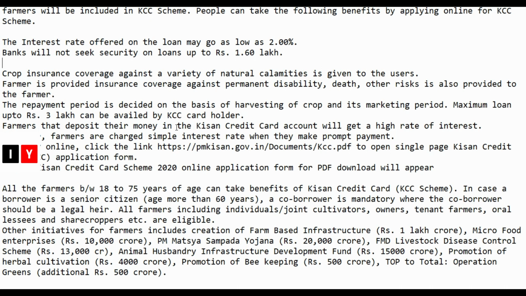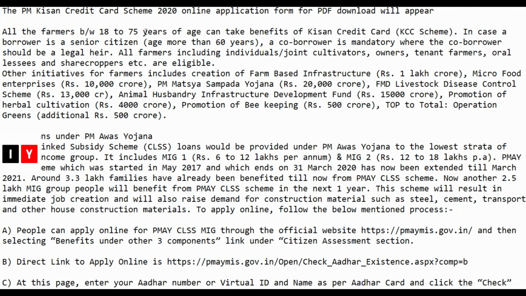The repayment period is decided on the basis of harvesting of the crop and its marketing period. Maximum loan up to 3 lakhs can be availed under this scheme. Farmers that deposit their money in the KCC account will get a high rate of interest. Moreover, farmers are charged a simple interest rate when they make prompt payment. To apply online, you can check out the page KCC application form.